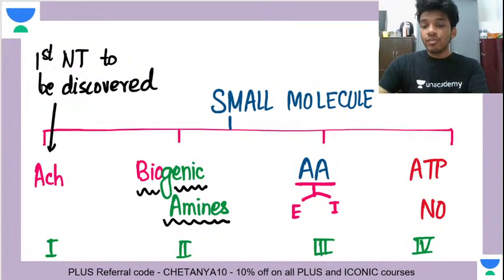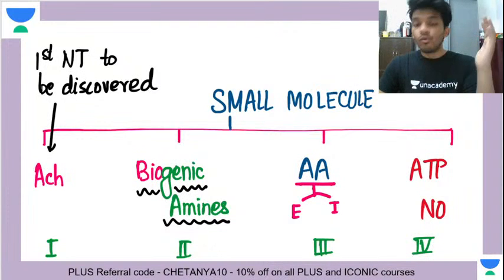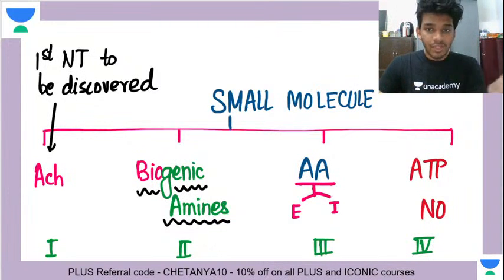And the last class of neurotransmitters is the relatively newly discovered ones, which includes a purine neurotransmitter, that is ATP. Then nitric oxide, which is a gas neurotransmitter. All of those miscellaneous neurotransmitters are included in class 4. Understood? This kind of classification.